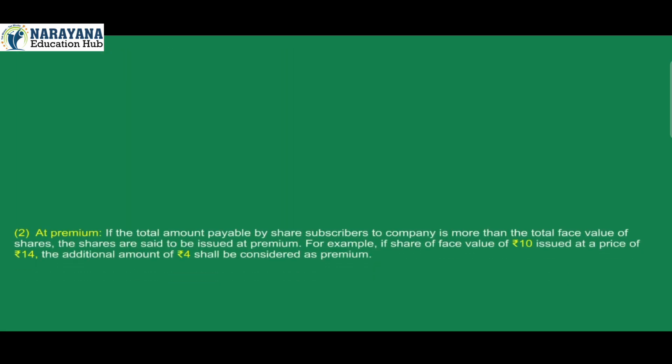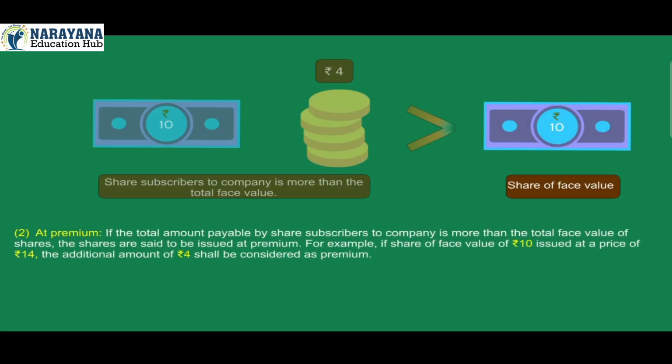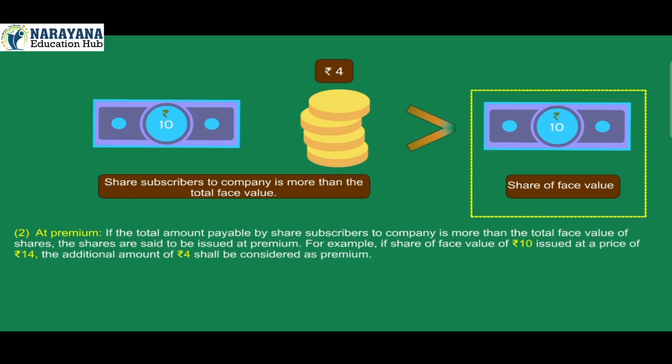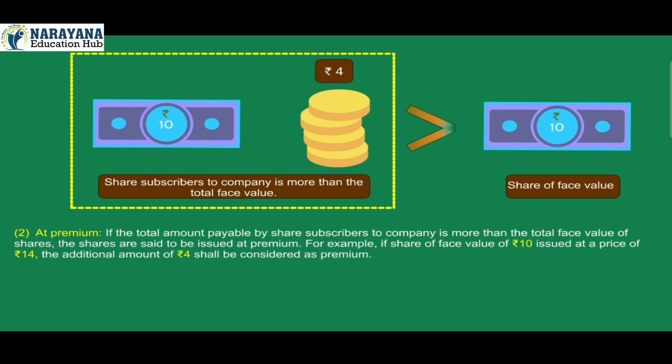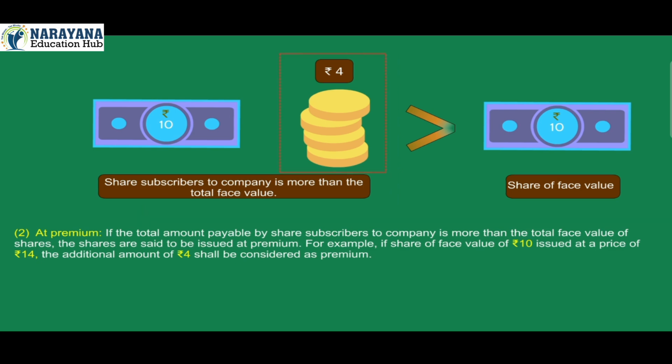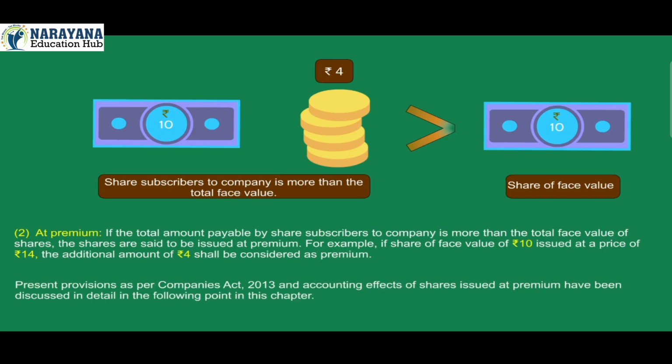2. At premium. If the total amount payable by share subscribers to the company is more than the total face value of shares, the shares are said to be issued at premium. For example, if a share of face value Rs 10 is issued at a price of Rs 14, the additional amount of Rs 4 shall be considered as premium. Present provisions as per Companies Act 2013 and accounting effects of shares issued at premium have been discussed in detail in the following point in this chapter.